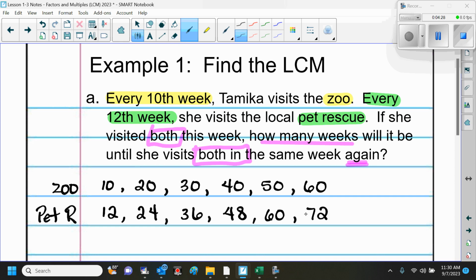So do I have a match? Yeah. So this is going to tell me, this is my least common multiple. This is going to tell me when she's going to go to both of them again on the same week. Is everybody clear with that? So the least common multiple is 60. So the 60th week is when she will visit both of them again.